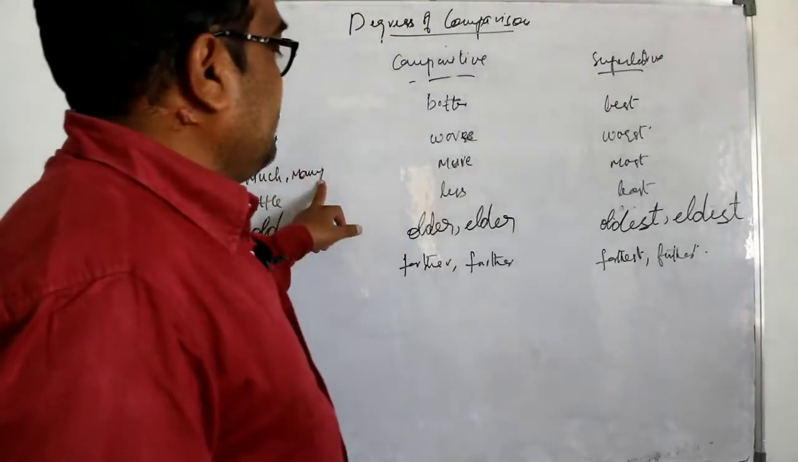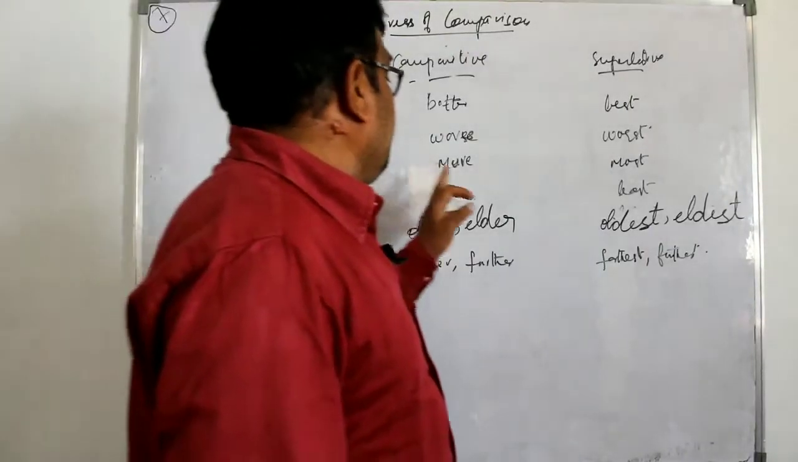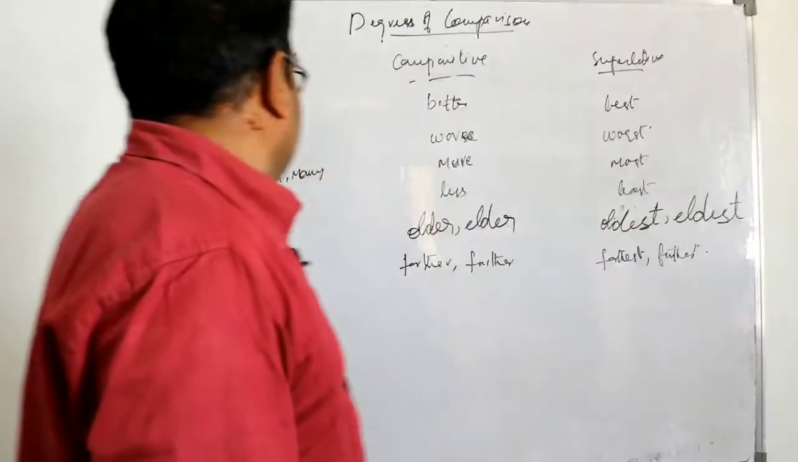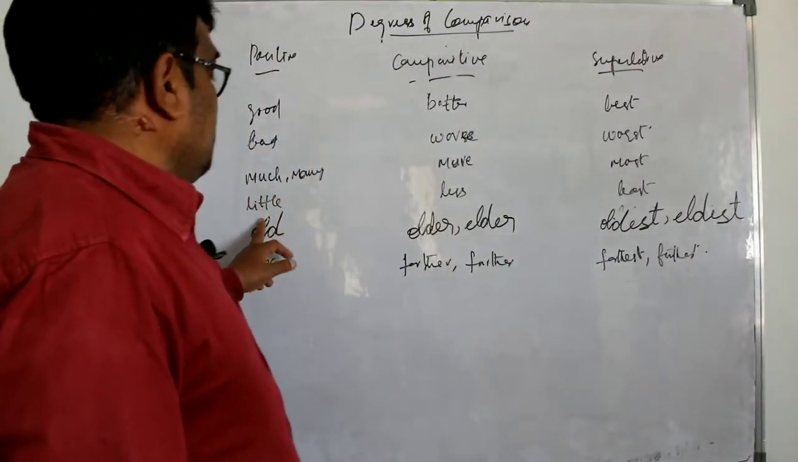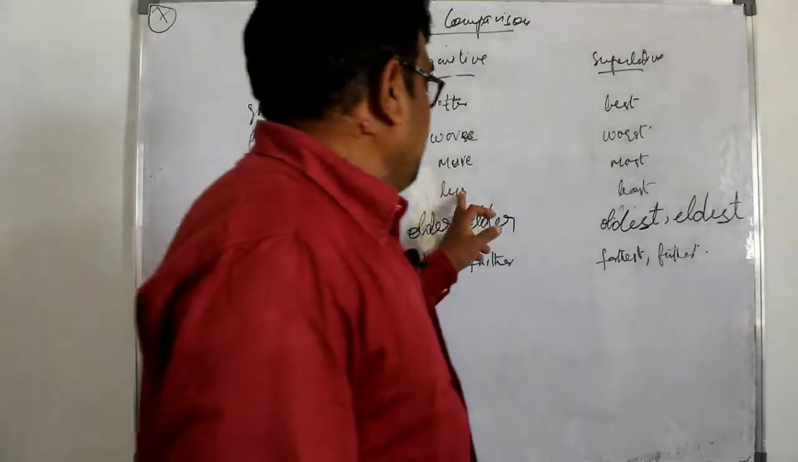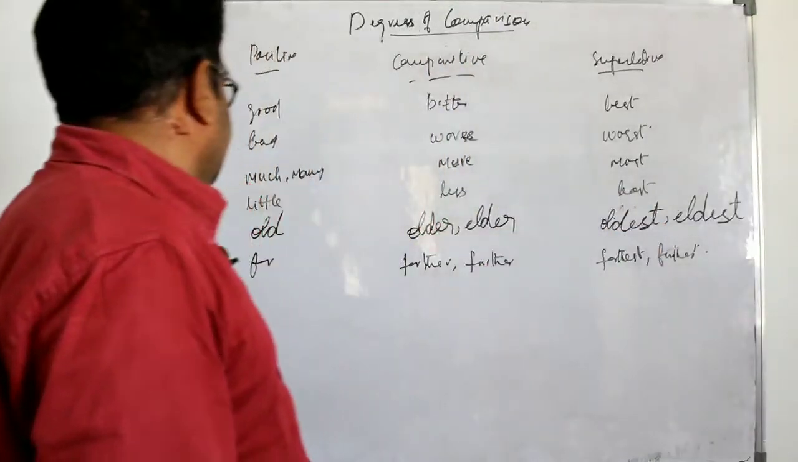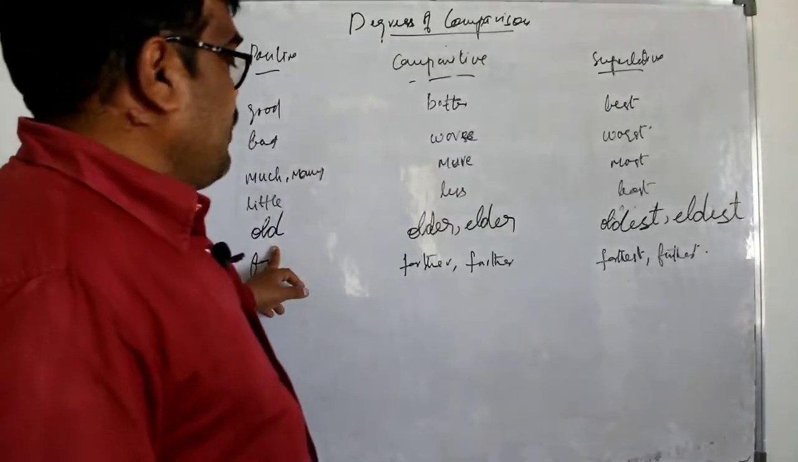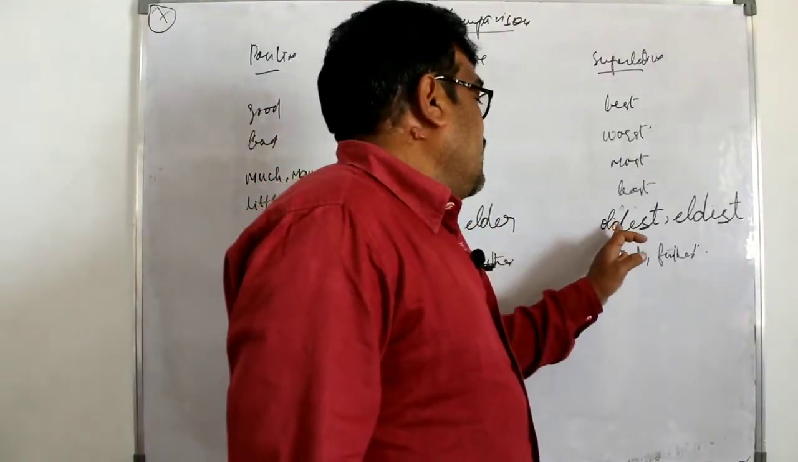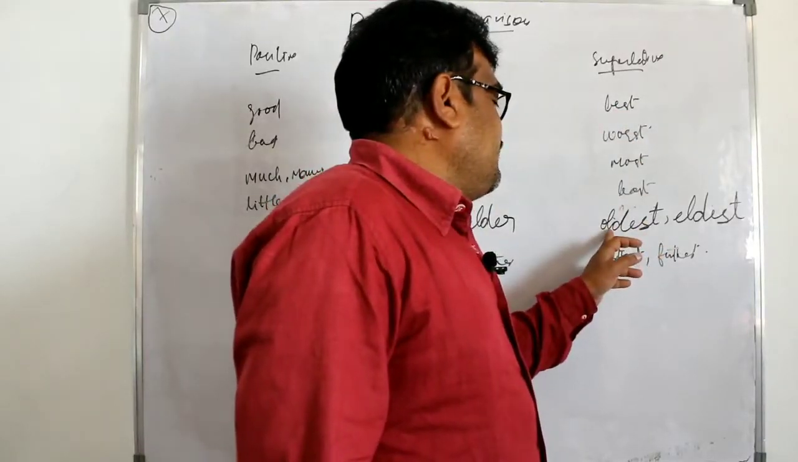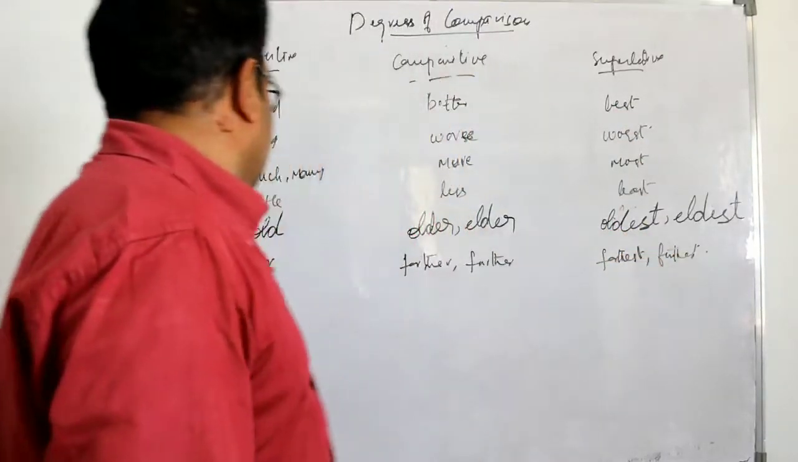Much or many, in comparative it becomes more, in superlative most. Another example, little, in comparative it becomes less, and in superlative least. Old in positive, comparative older or elder, and in superlative oldest and eldest.